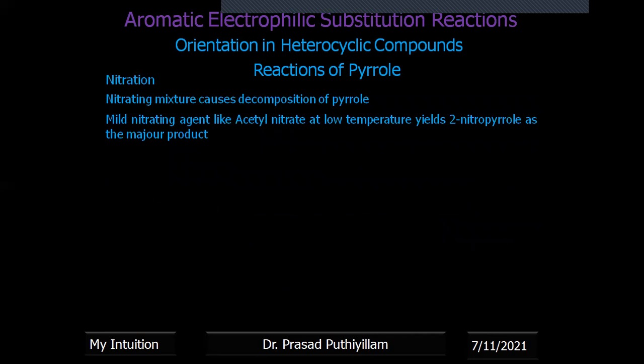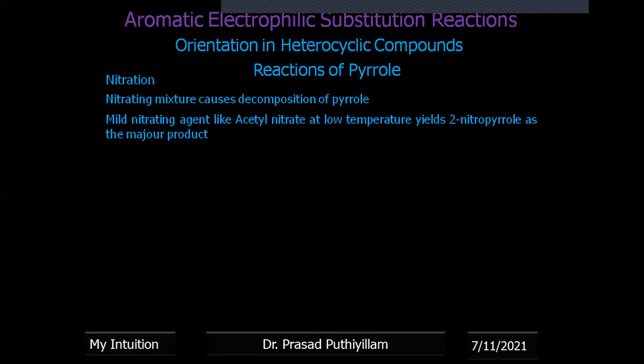Nitration of pyrrole with a normal nitrating mixture, concentrated HNO3 and H2SO4, will decompose pyrrole; only decomposition takes place. Whereas mild nitrating agents like acetyl nitrate at low temperature yield 2-nitropyrrole as the major product, because we already know that pyrrole is more reactive than other 5-membered heterocyclic rings like furan and thiophene.